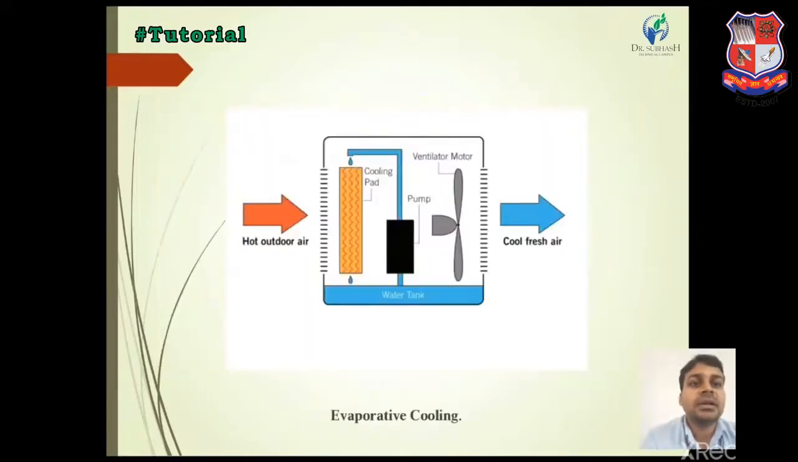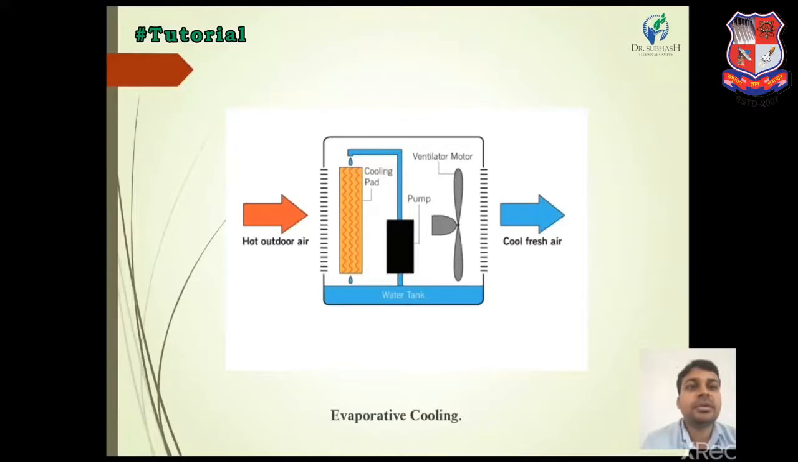The next refrigeration type is evaporative cooling. Evaporative cooling means that the refrigeration is done to atmospheric condition in an open cycle. The cycle is open. The most common example of evaporative cooling is our air cooler. Air cooler is an evaporative cooling.